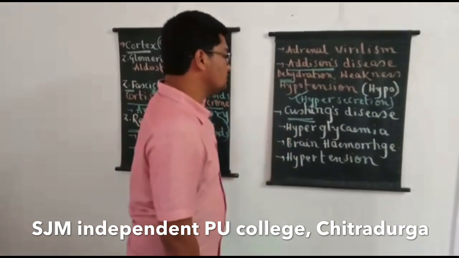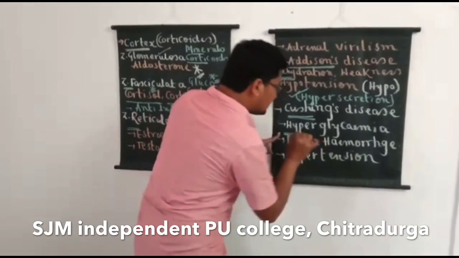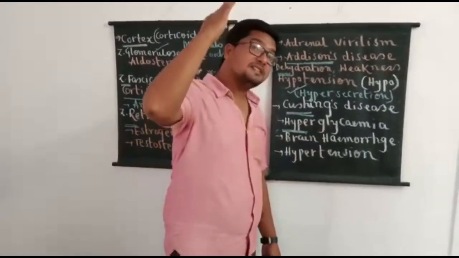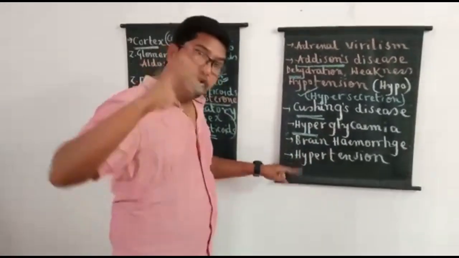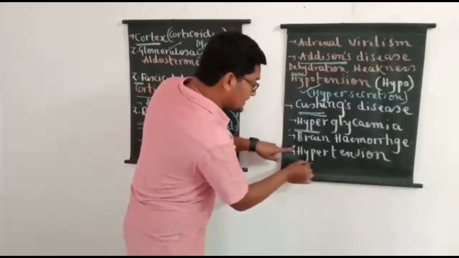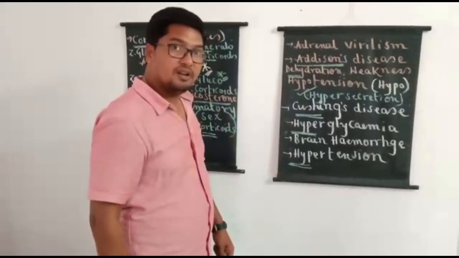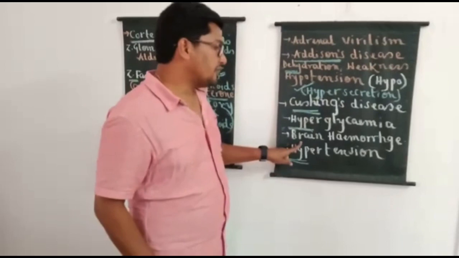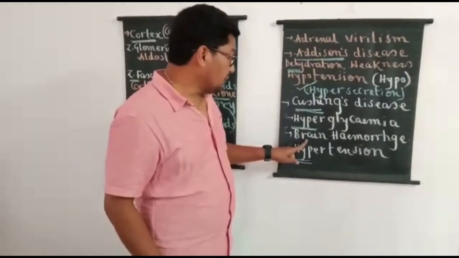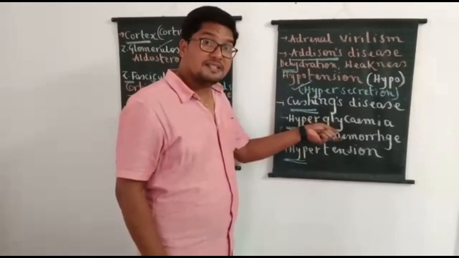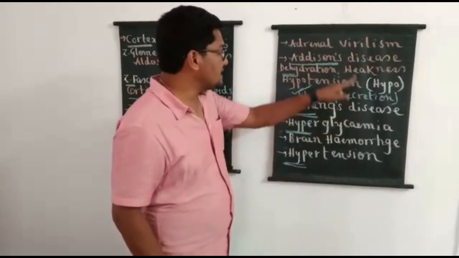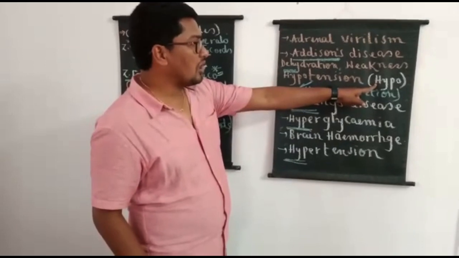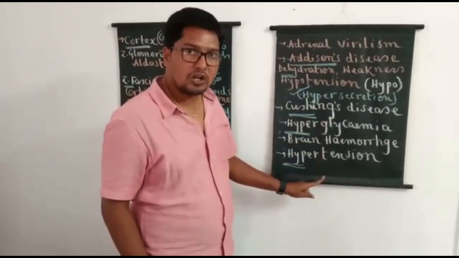In Cushing's disease what happens? The person suffers from hyperglycemia, that is blood glucose level increases abnormally, and blood volume increases abnormally, that's why the person develops hypertension. Due to excessive supply of blood to the brain, the patient suffers the final stage, that is brain hemorrhage, which may result in death also. So these are the problems associated with hyposecretion and hypersecretion of corticoids.